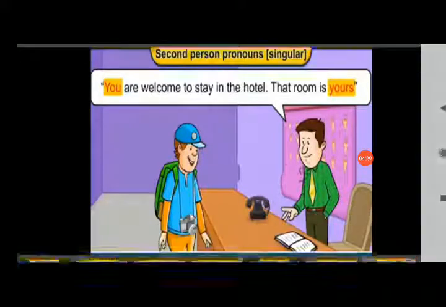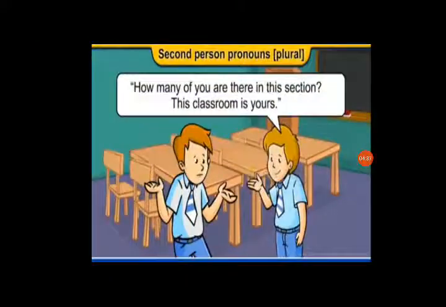Another example is, how many of you are there in this section? The classroom is yours. The pronouns you and yours are used for a plural noun.